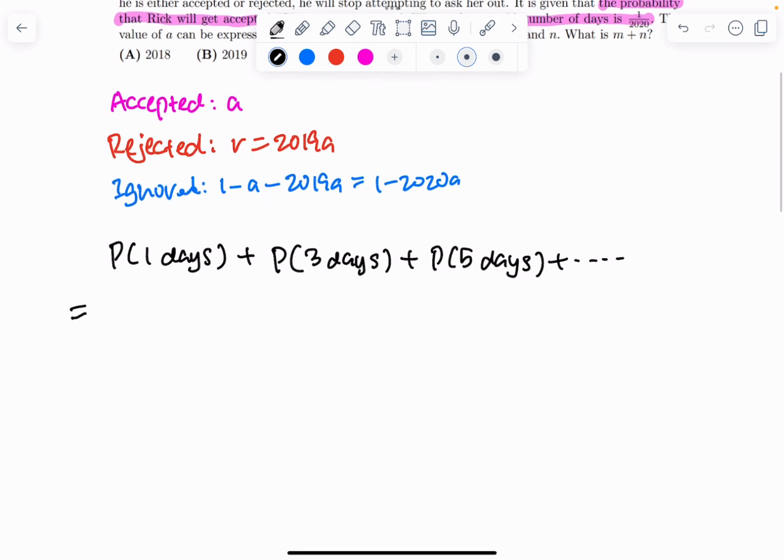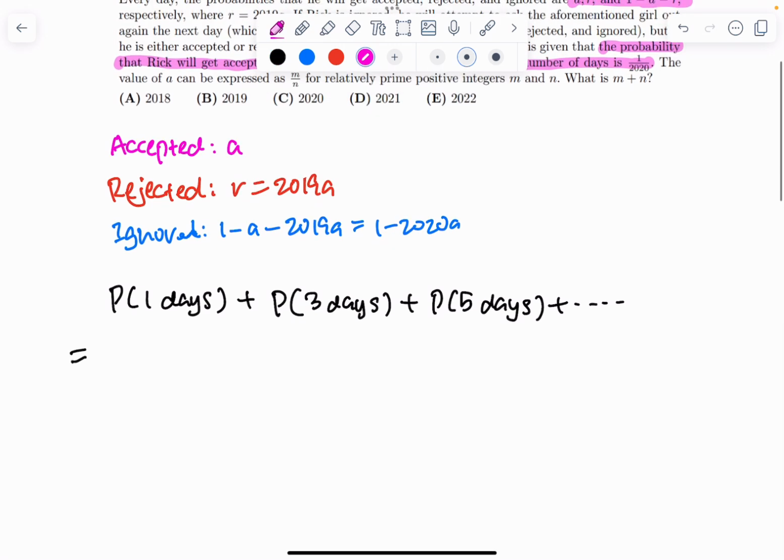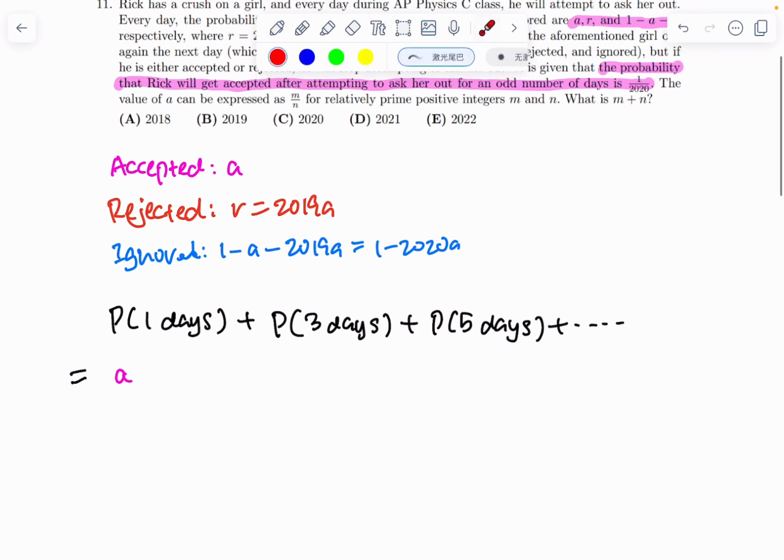What is the probability that Rick is directly accepted? Well, this is basically A. What is the probability that Rick is accepted on the 3rd day? Well, in the first 2 days, he has to get ignored. So he has to get ignored twice, and then the 3rd day, he is accepted.